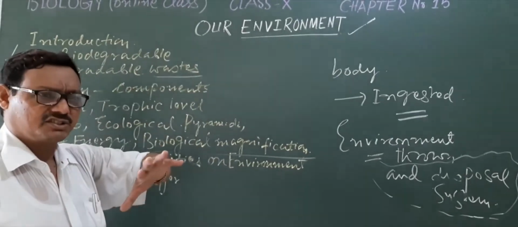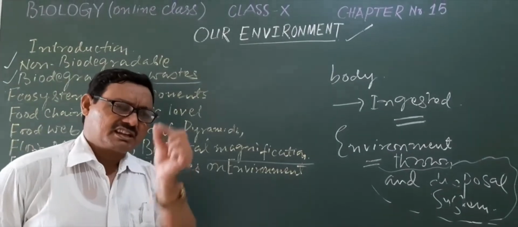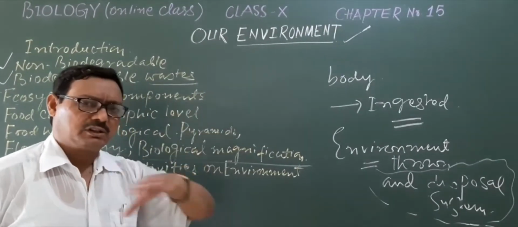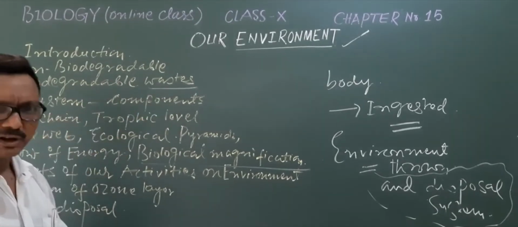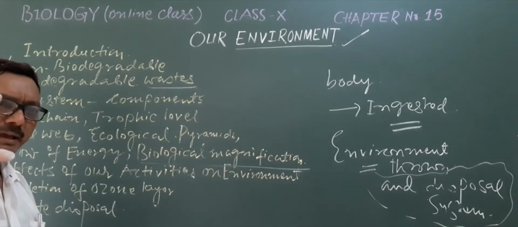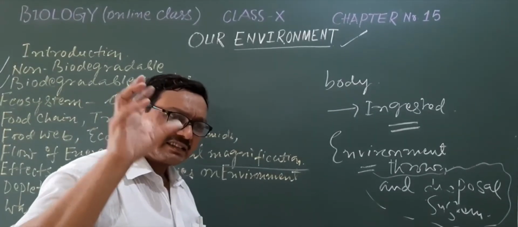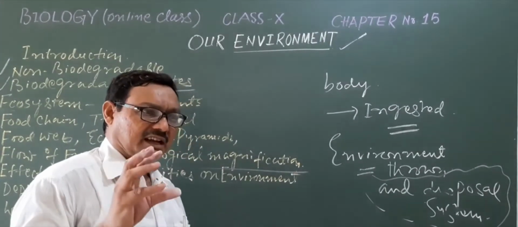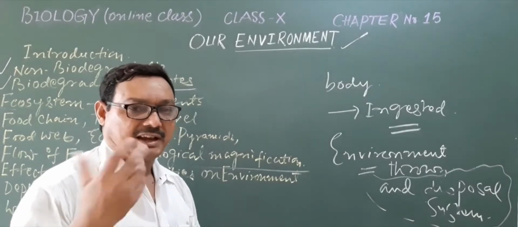From that section, what you have learned, what you have studied, a concise summary of all that is here, in the way of the ecosystem and their component parts we will study. But before that, a paragraph will be given to you. Study it and try to understand what the concerning matter is for us regarding our environment.